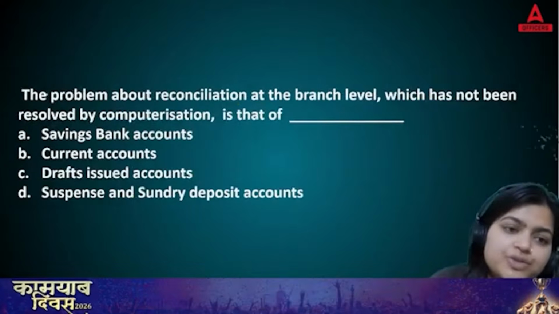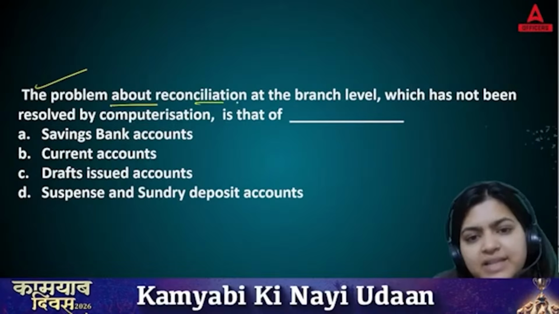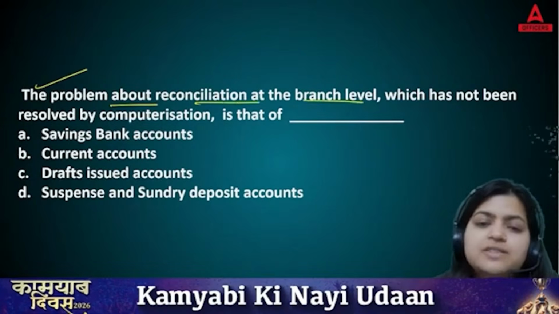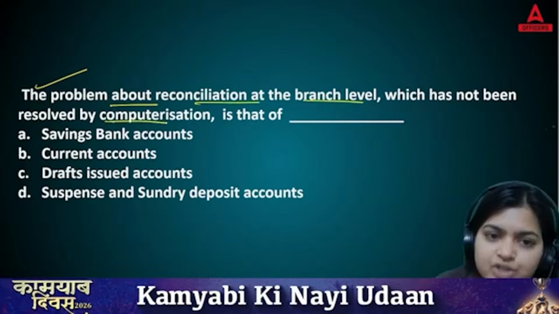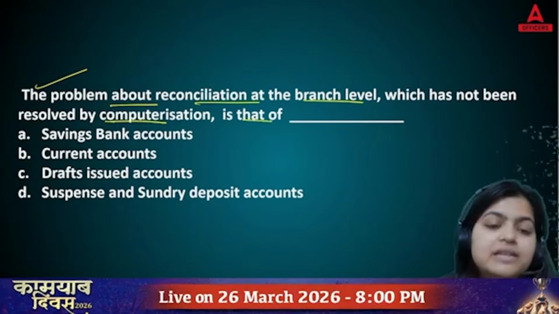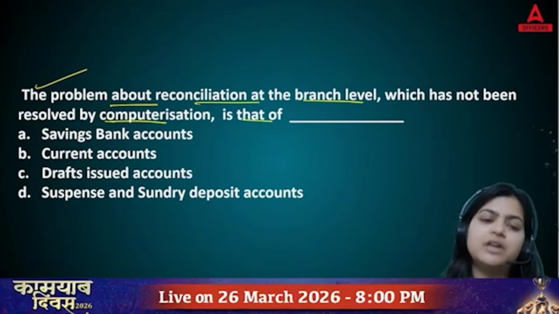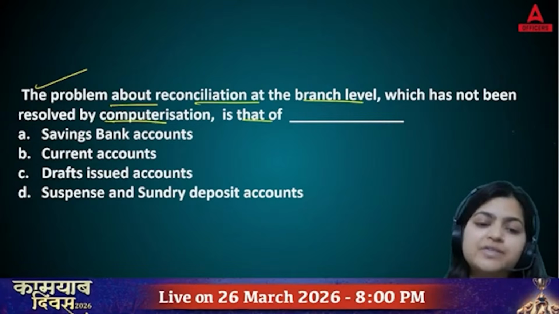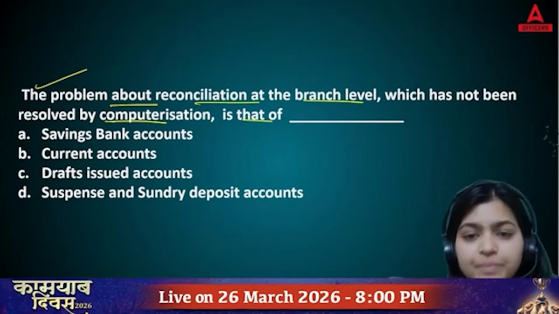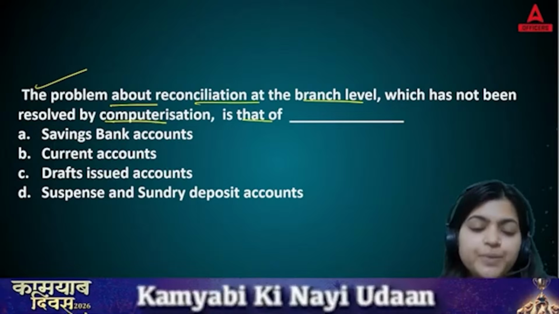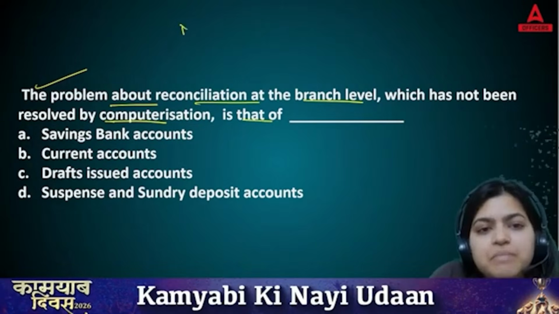Now, next question. The problem about reconciliation at the branch level, which has not been resolved by the computerization, is that of dash. Saving bank accounts, current accounts, draft issues, or suspense and sundry deposit accounts. Now, the point of this question is, earlier the bank used to work manually.